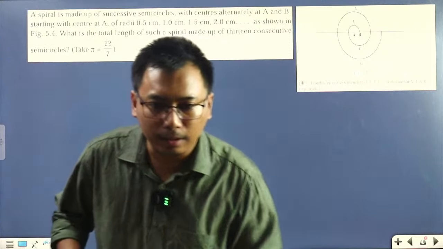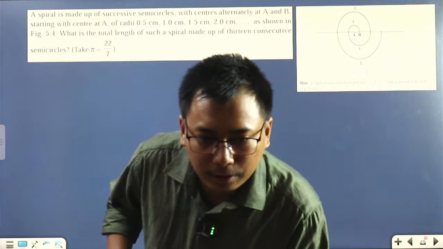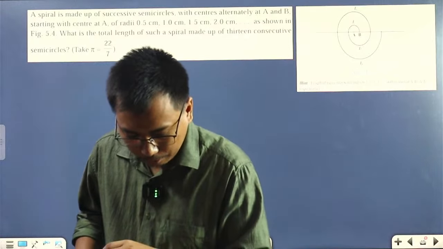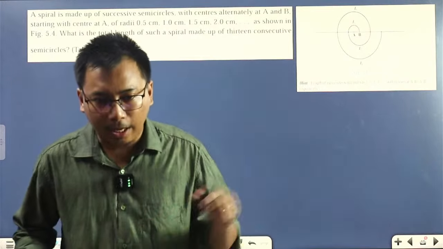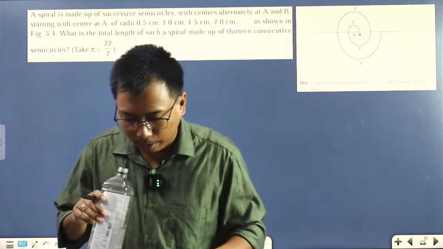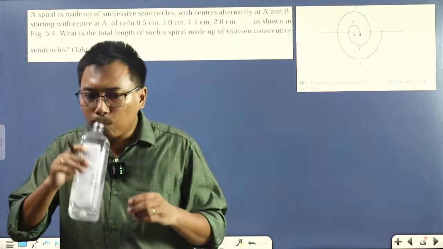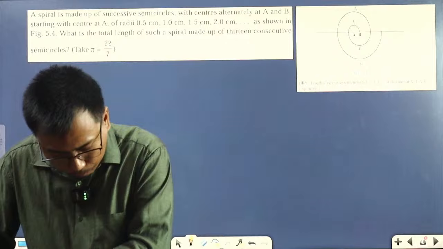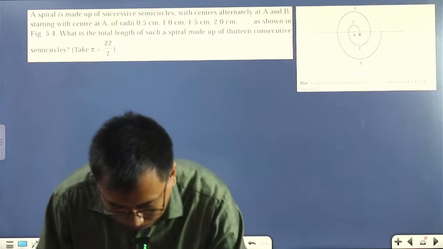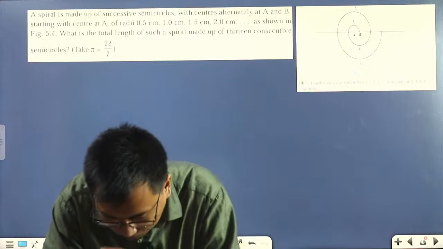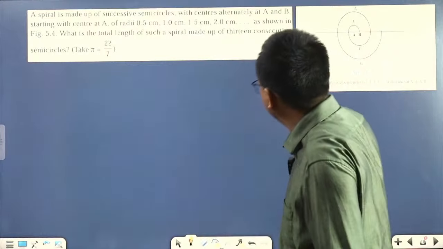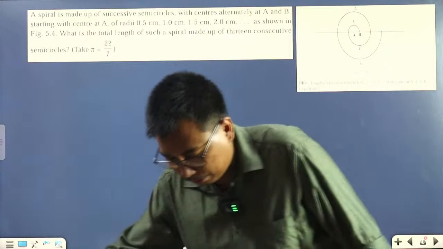Is it visible? Is the brightness too much? Can you see the question? Can you see the diagram? Is it too bright? Not visible? Okay, wait. This should be visible, okay? All right, wait.